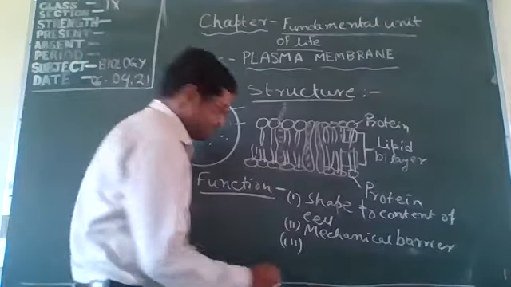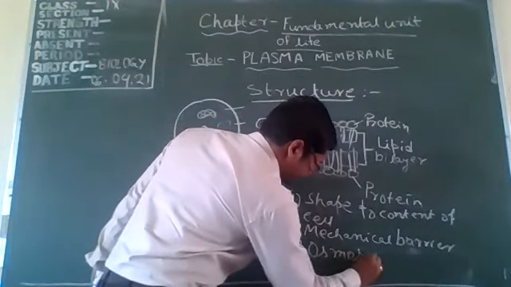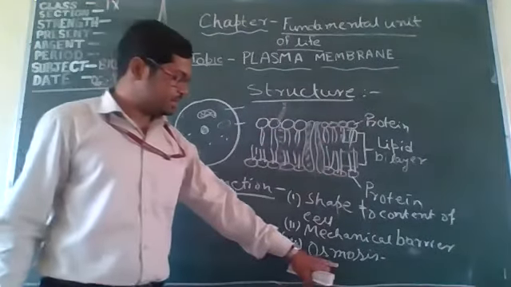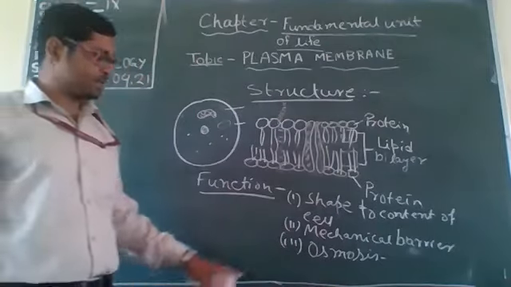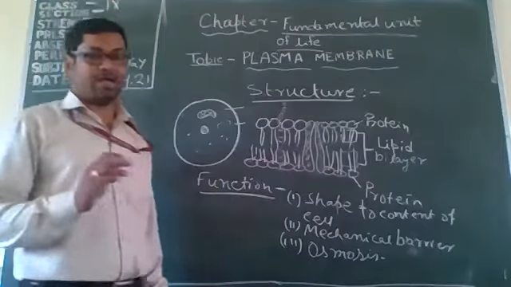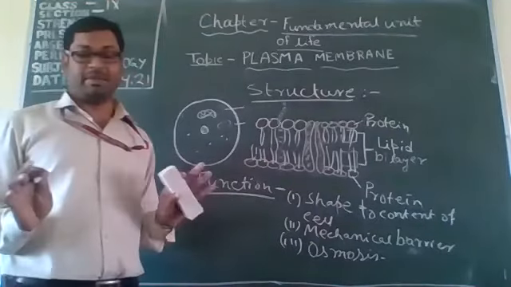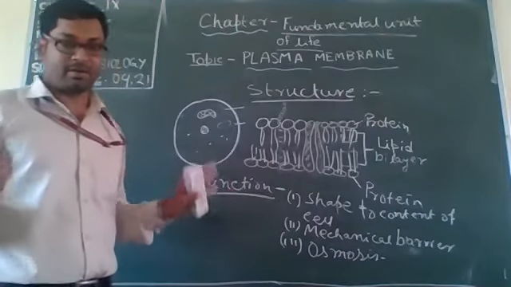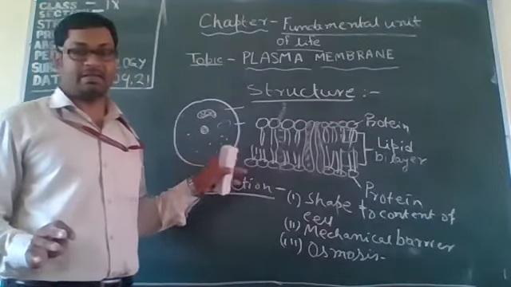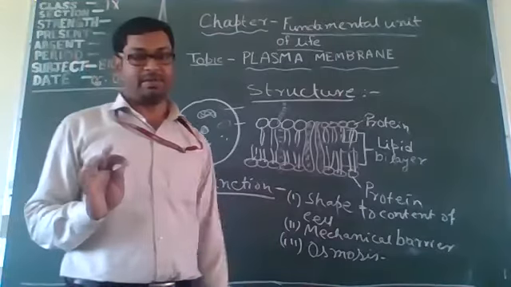Next function, osmosis. Osmosis means a transportation system in which molecules are transferred from high concentration to low concentration through a semi-permeable membrane. We all know that the plasma membrane has another character, that is semi-permeability.